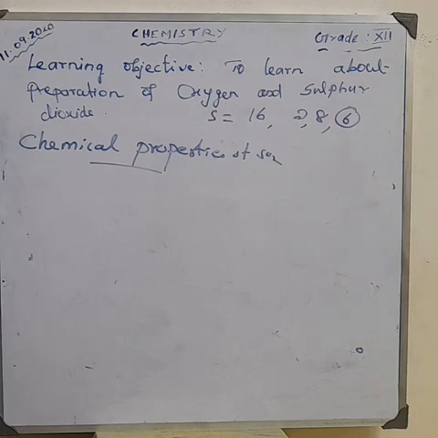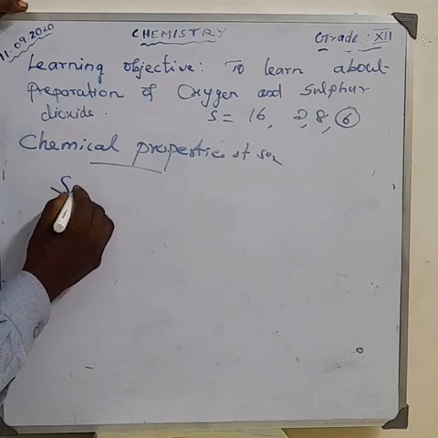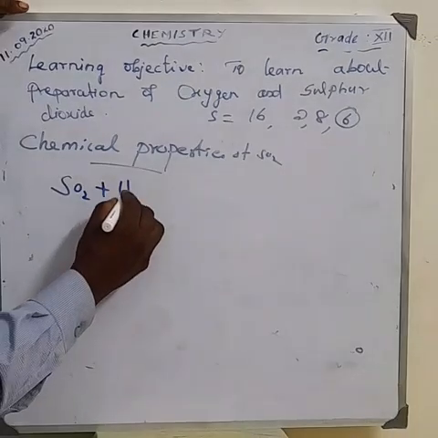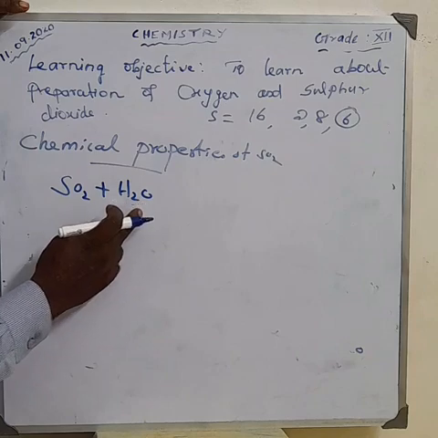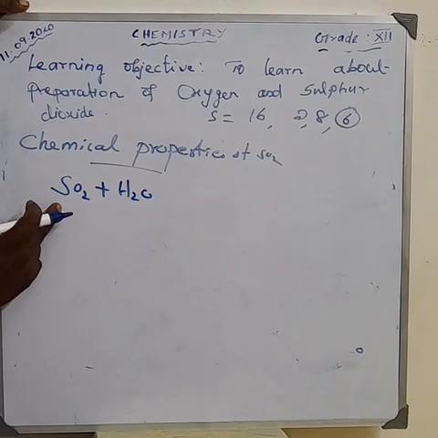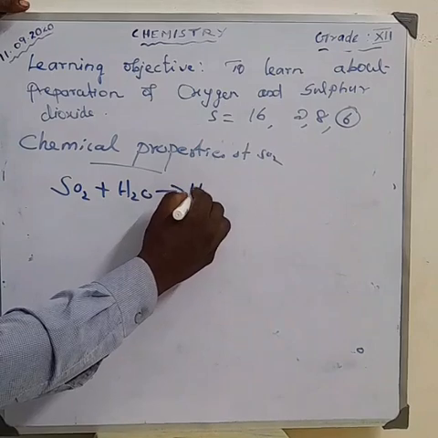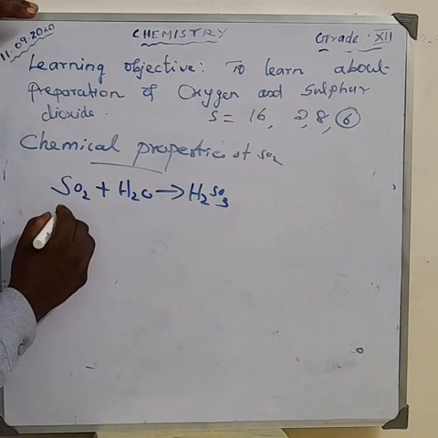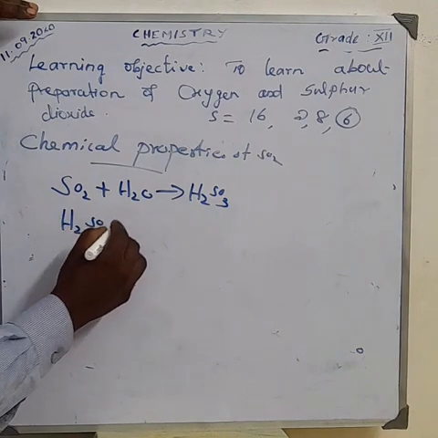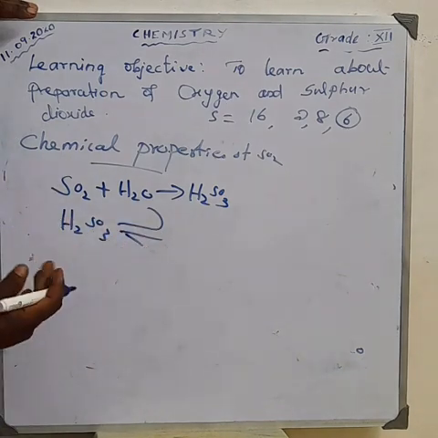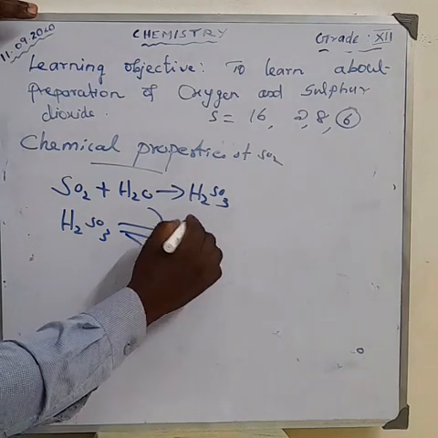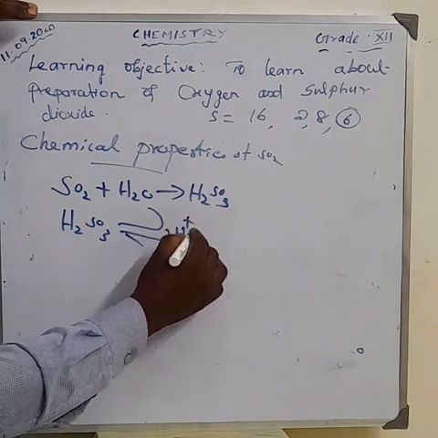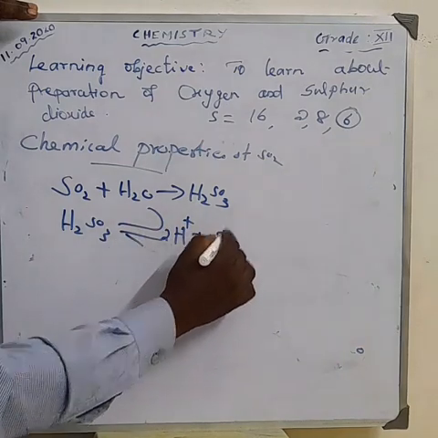It dissolves in water to give sulfurous acid. Sulfur dioxide reacts with water and the oxygen will combine here to form H2SO3. H2SO3 also undergoes dissociation to form 2H plus plus SO3 2 minus ions.